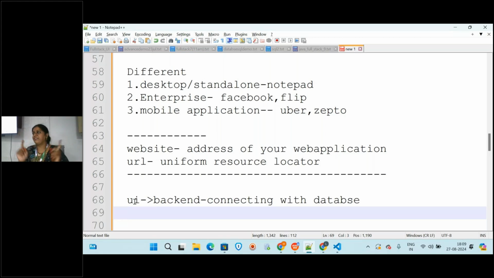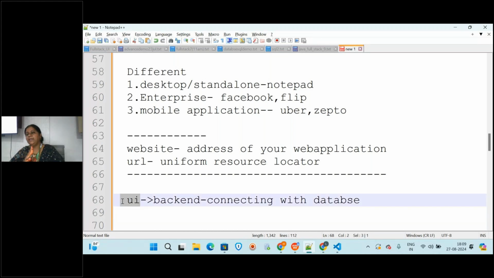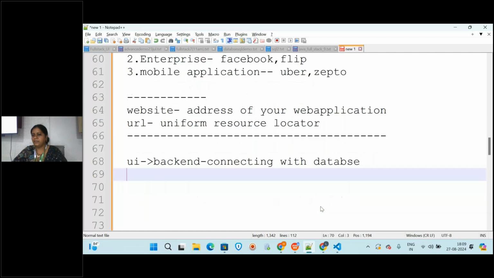Not only developing the front page, along with that you can also use the validation techniques. What is that? Validation techniques. So these all you will be doing in the UI, and you will be developing the front end application, and in the back end you will be writing the code to connect to your database. Whatever you are writing in the application, it will fetch your data and store and retrieve from the database. Okay, so this is about the complete module that you are going to learn in the full stack UI.